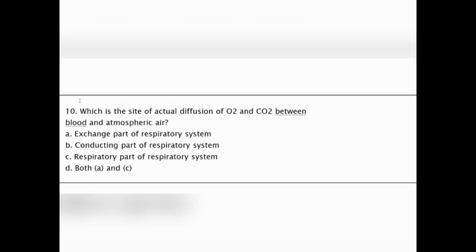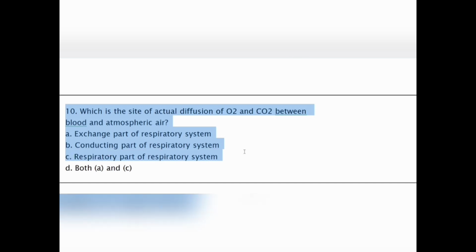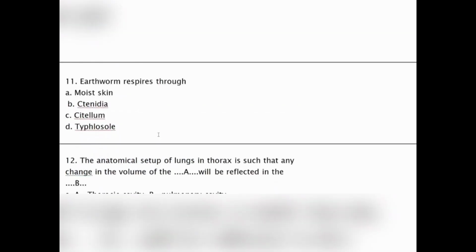Moving to the next question, which is the site of actual diffusion of O2 and CO2 between blood and atmospheric air? Option A, exchange part of respiratory system, B, conducting part of respiratory system, C, respiratory part of respiratory system, or D, both A and C. Correct option will be D, both A and C. Moving to the next question, earthworm respires through A. Moist skin, B. Ctenidia, C. Cytalum, D. Diplosol. Our correct answer is option A, moist skin.